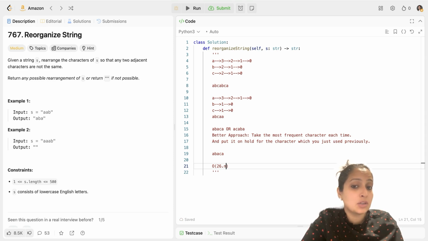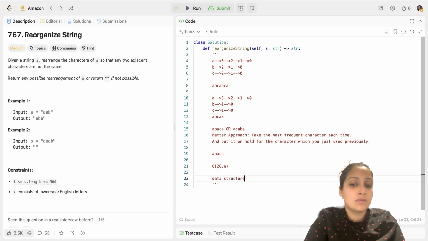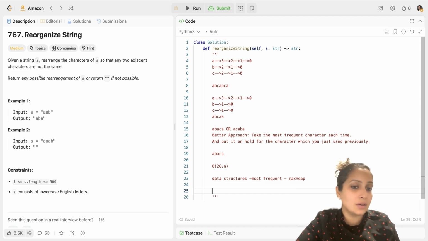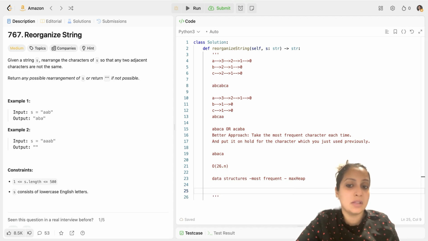Is there a better solution possible? So we have a data structure which actually works well to find the most frequently occurring characters, and that data structure is max heap. But when I'm doing the question using Python, you would say there's no default structure called max heap in Python, but there is a min heap. So it's easier to solve in Java or any other language using a max heap because they have a default data structure for max heap, while Python doesn't.